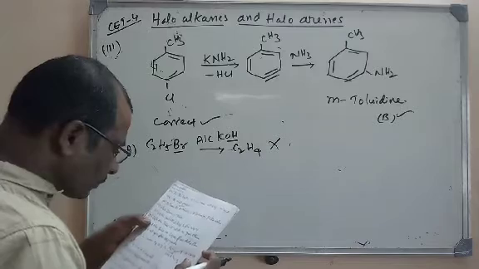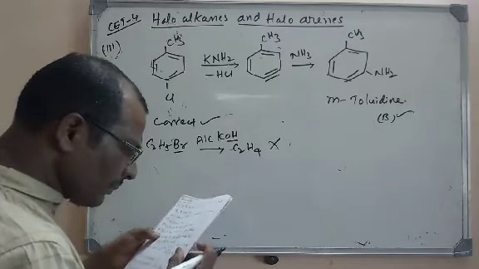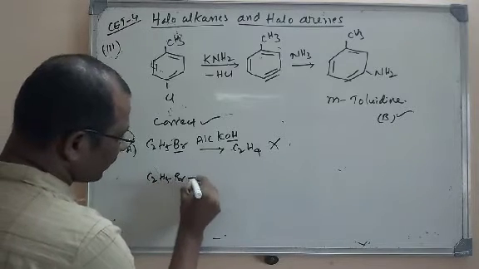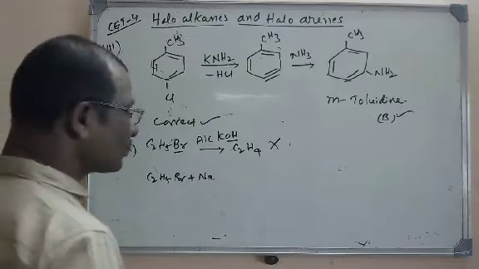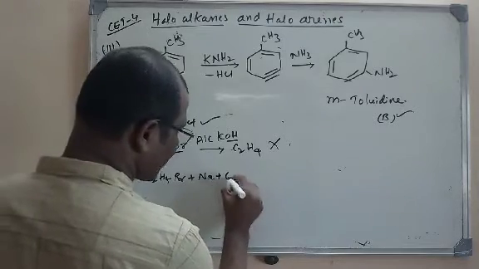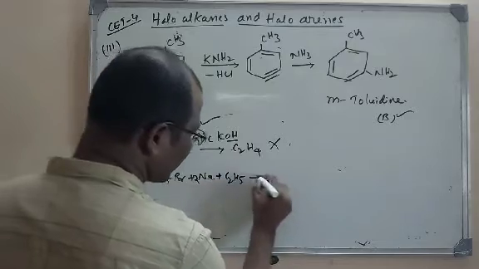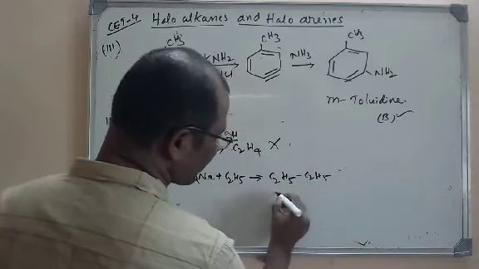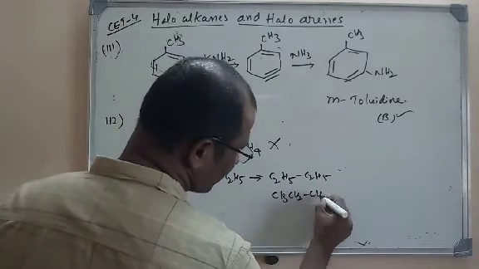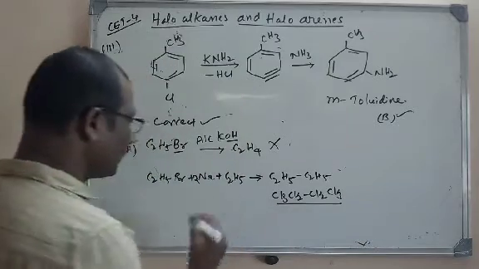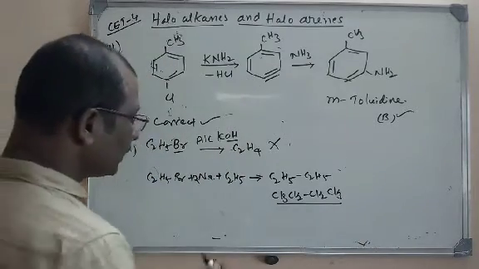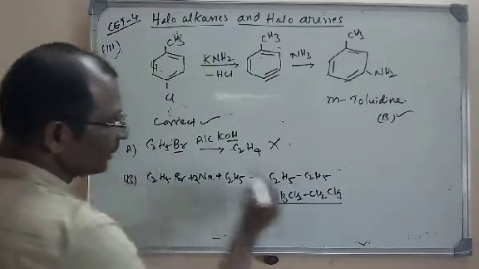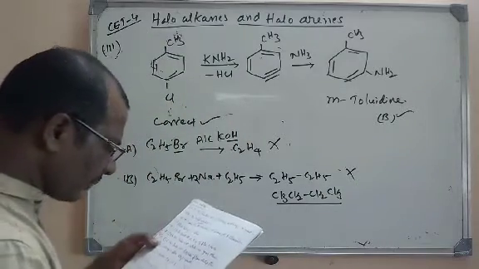Second one, ethyl bromide when treated with metallic sodium gives ethane. Ethyl bromide treated with sodium metal actually undergoes the Wurtz reaction. So what we are going to get here is butane, C2H5 and C2H5. I mean to say that CH3CH2CH2CH3 will be formed, butane will be formed. As they said, it won't give ethane, butane will be the product. So B is also not the correct statement. Let us go for the next option.